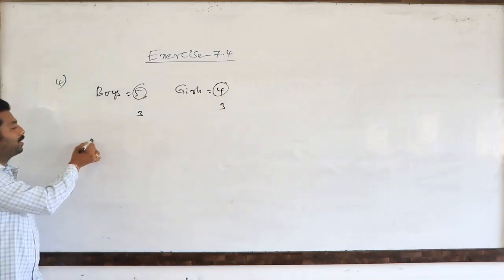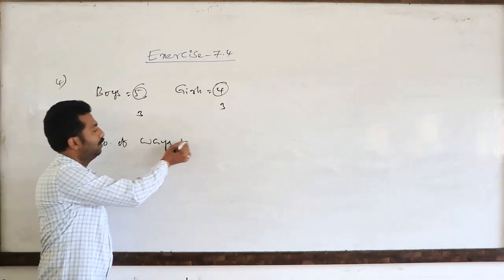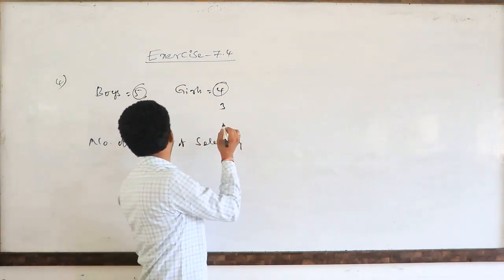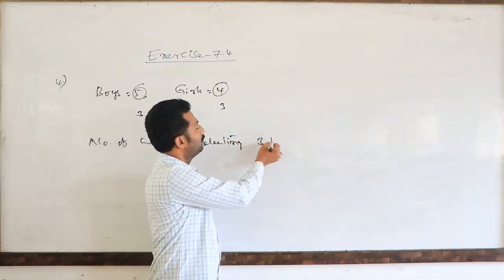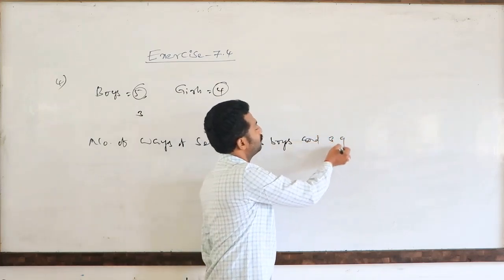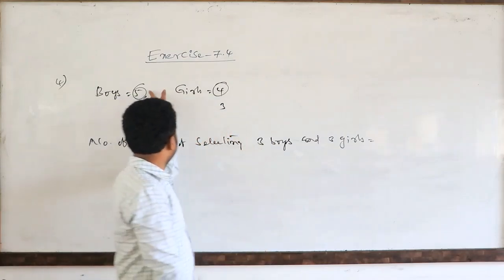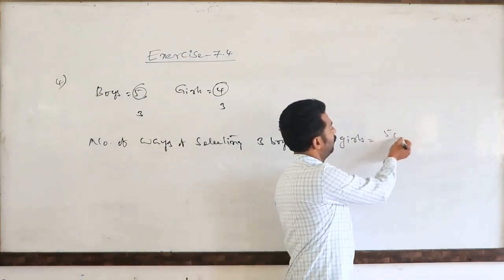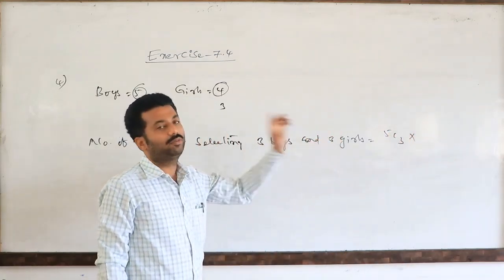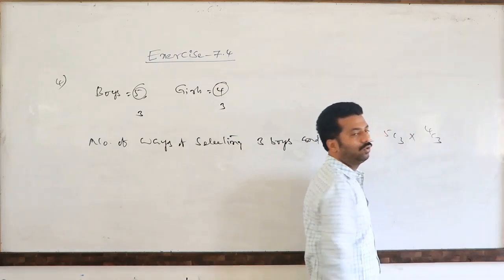So the number of ways of selecting 3 boys and 3 girls. See here, 3 boys out of 5 boys can be selected in 5C3 ways, and the 'and' means multiplication. Out of 4 girls, 3 can be selected, that is 4C3.